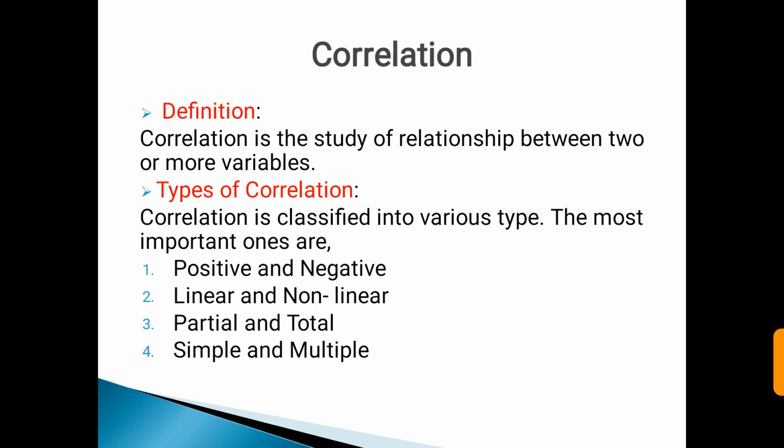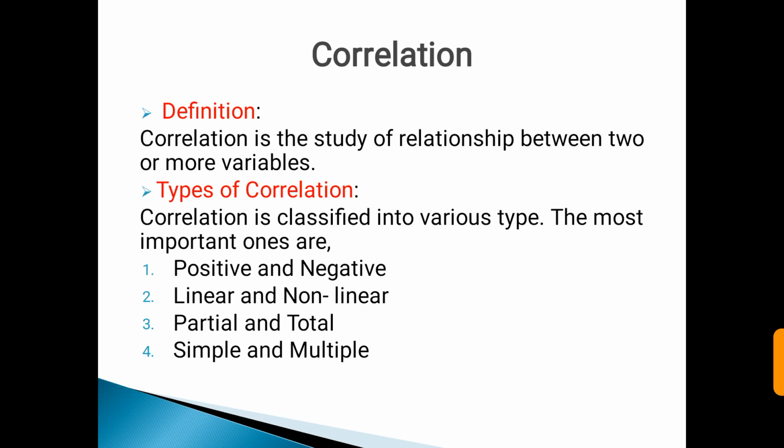Next, we have to see the definition of correlation. The correlation is the study of relationship between two or more variables, that is x and y. Type of correlation. The correlation is classified into the various types. The most important ones are positive and negative correlation, linear and non-linear correlation, partial and total correlation, and simple and